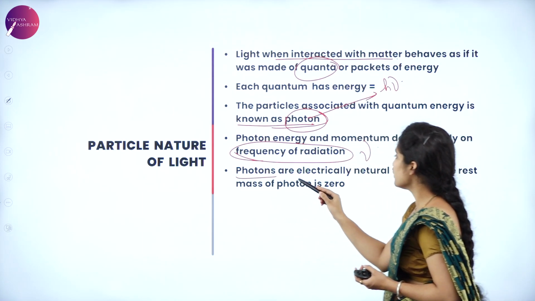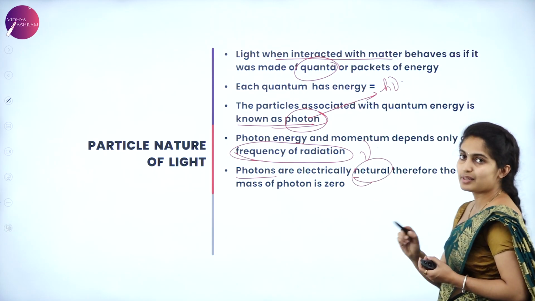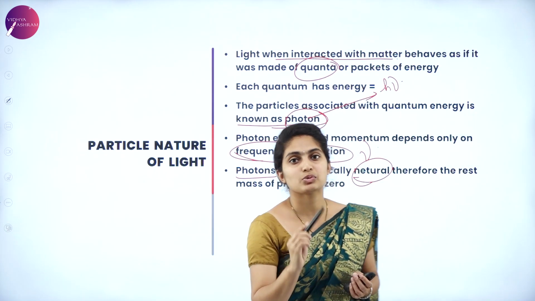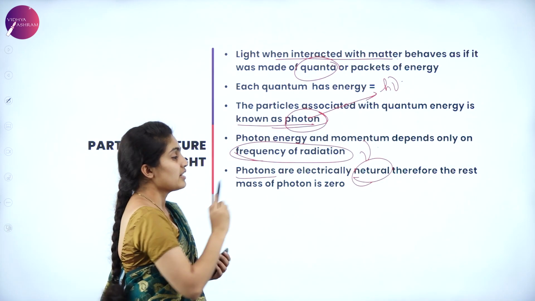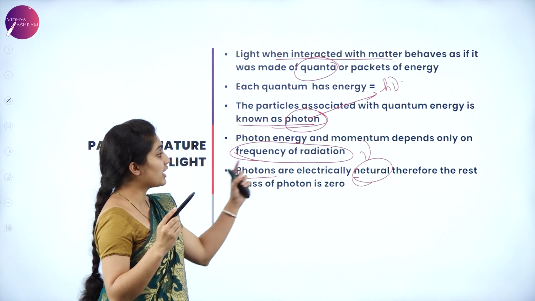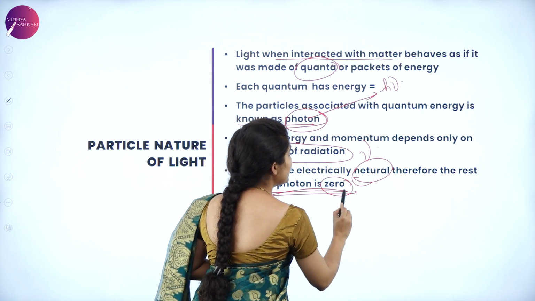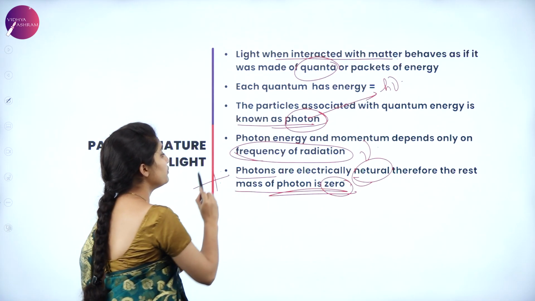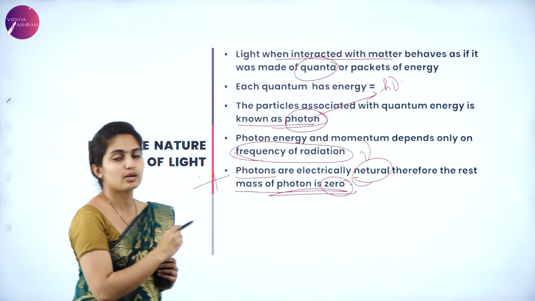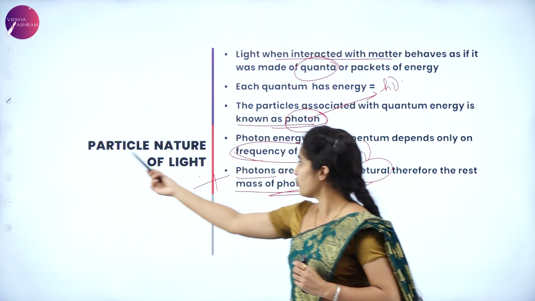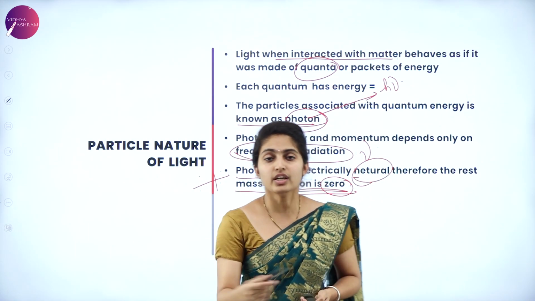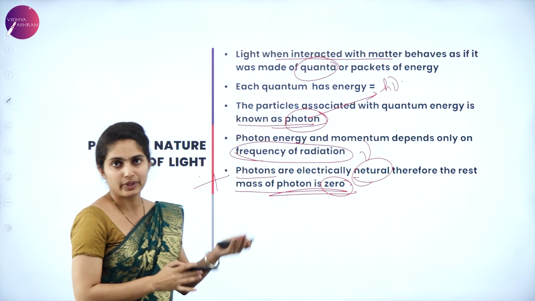Next, the photons are electrically neutral. Remember this, this time it was asked in the preparatory exam regarding the rest mass. So photons are electrically neutral, therefore the rest mass of the photon is said to be 0. This is also a very important point. It comes under the particle nature of light. So these are the concepts about your dual nature of matter.